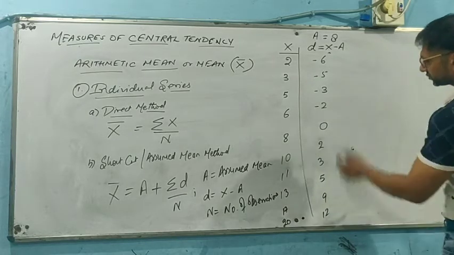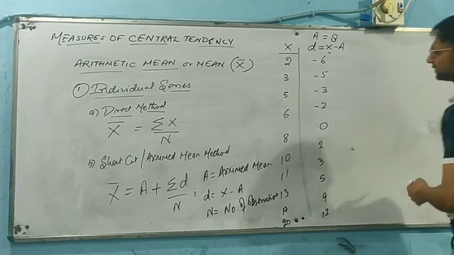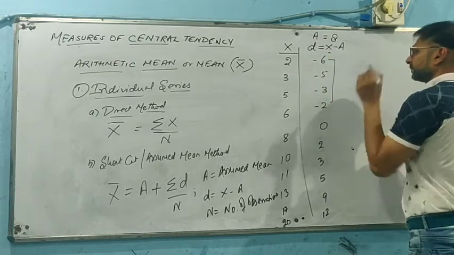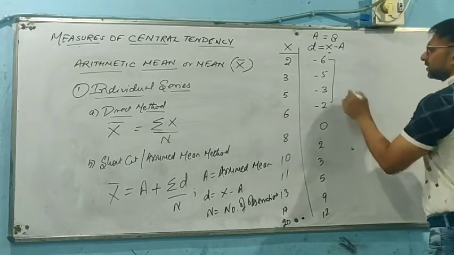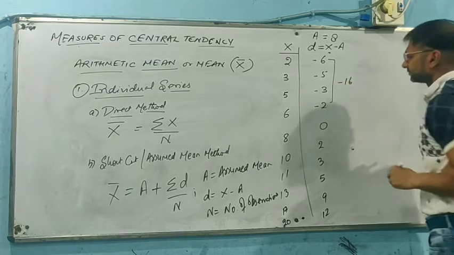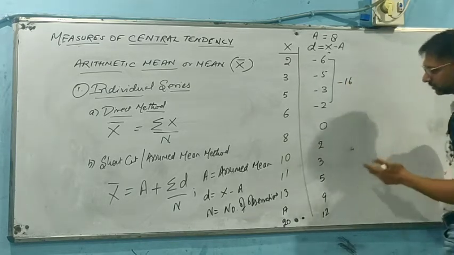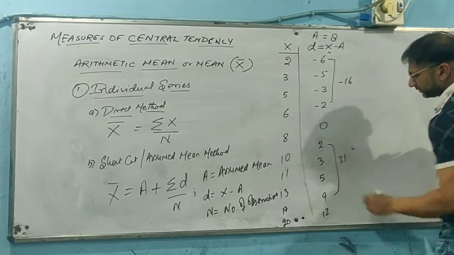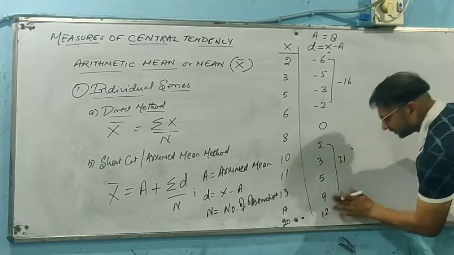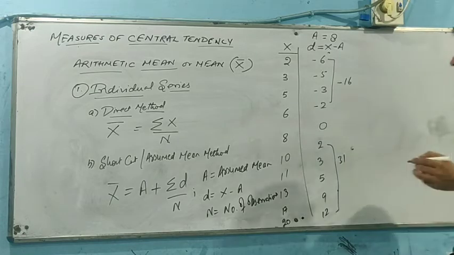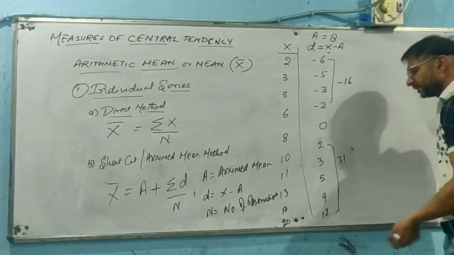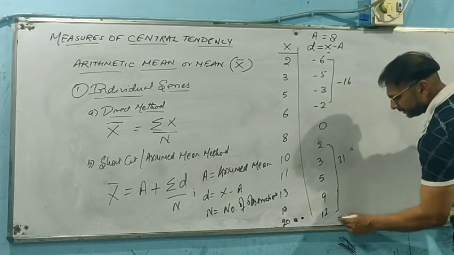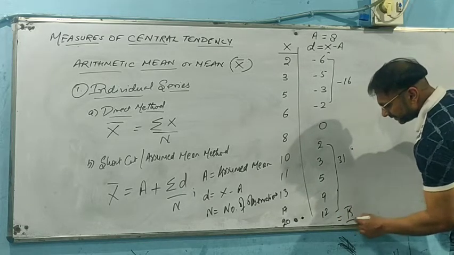Okay. Now we are just going to add. If we add the negatives, this will be around minus 16. And the positives will be 2, 3, 5, 5, 10, 19, 12, 31. 31 minus 16 will be 15.